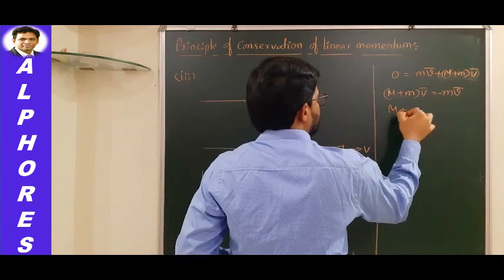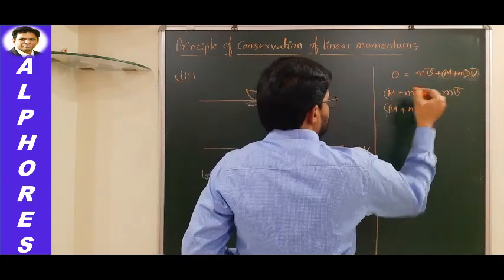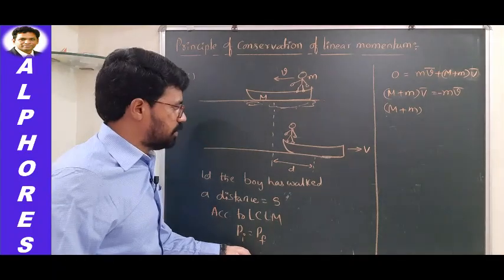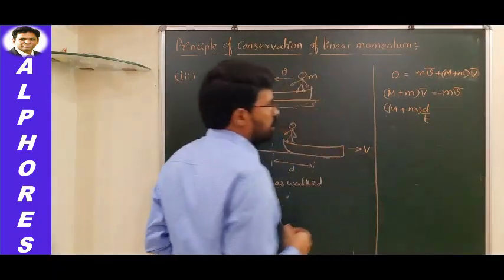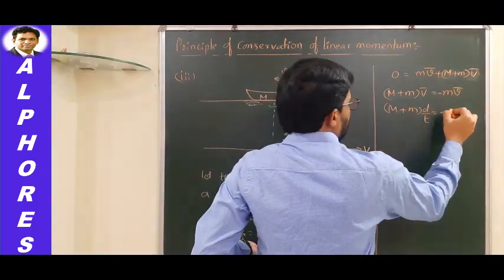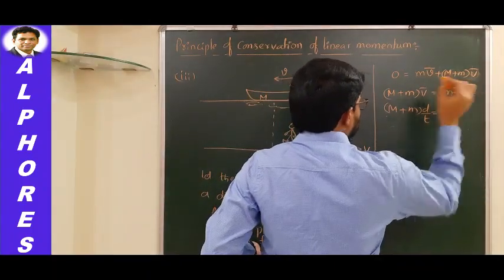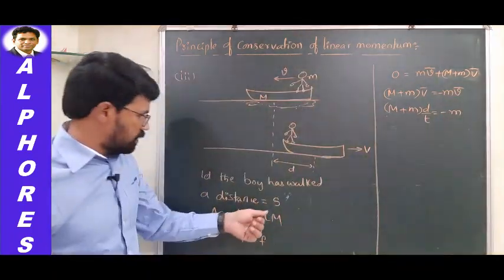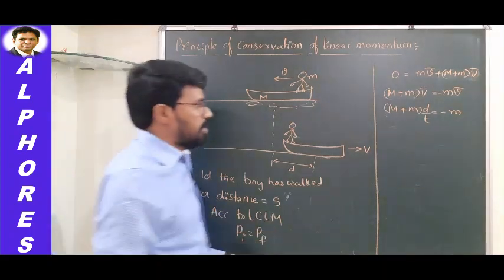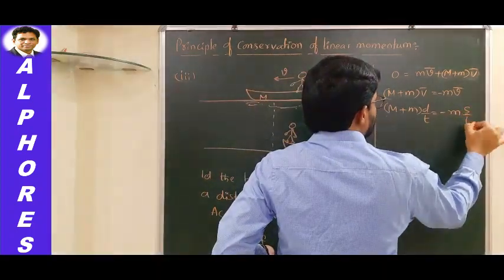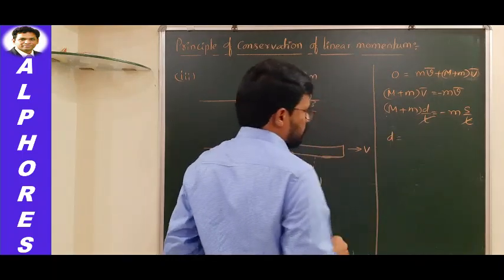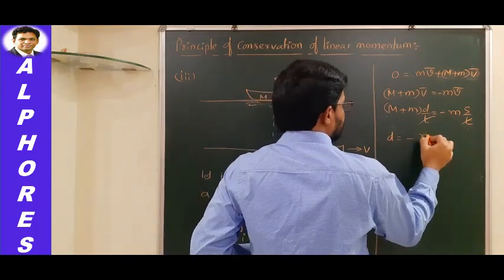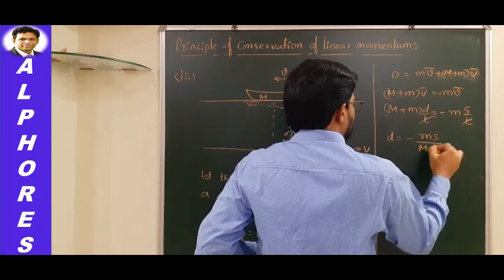This V bar can be written as d by t. Let us say he has taken a time equal to t, so I'll write it as (M plus m) d by t equals minus m into v bar, which can be written as how much distance the boy has moved, s, in the same time, right? So s by t, t gets cancelled. Therefore, the distance through which the boat has moved is equal to minus m s by (M plus m).